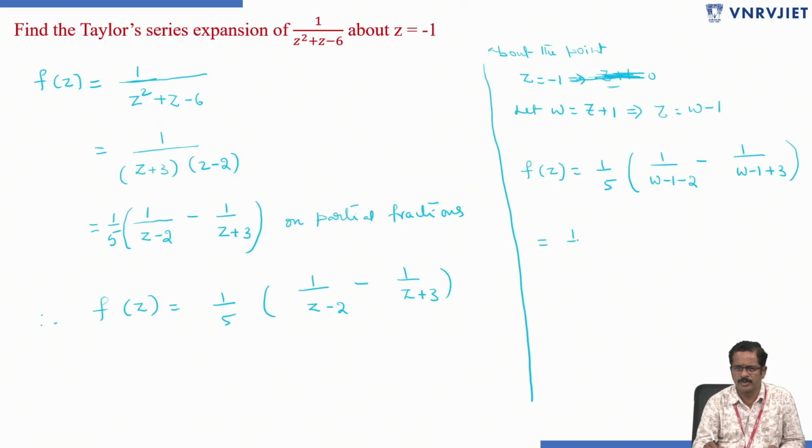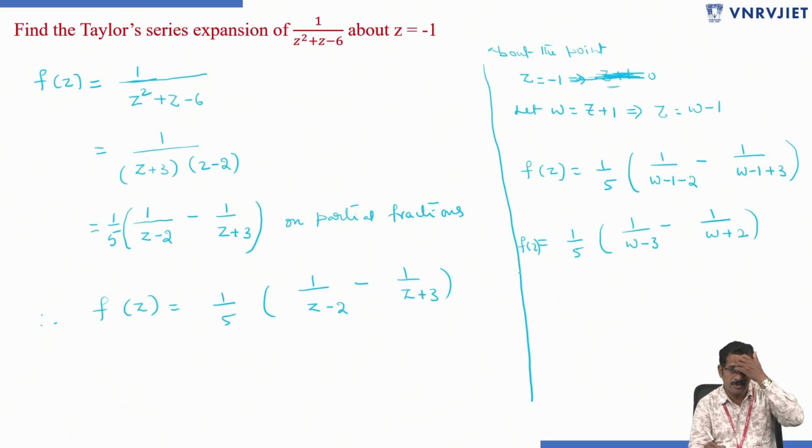Which equals 1 by 5 into 1 by w minus 3 minus 1 by w plus 2. This is what f of z becomes.